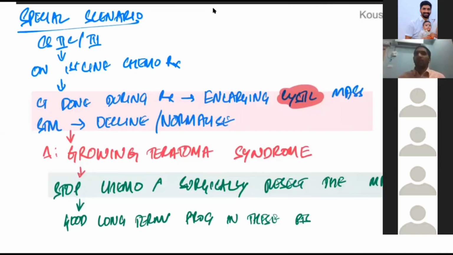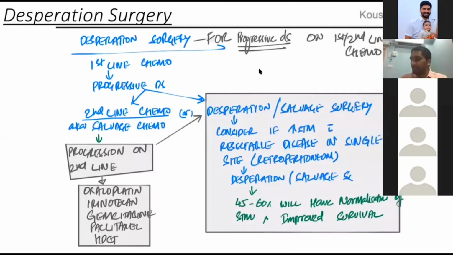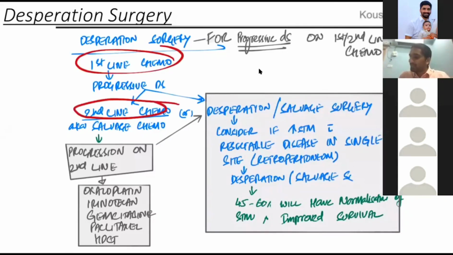And I will tell you what is called desperation surgery, desperation RP-LND. Okay, my slides are not changing. Desperation RP-LND is a term that can be asked in an MCQ. When you do a surgery for a scenario where the tumor markers are elevated, you do a first line chemotherapy. If the patient is having progressive disease, you go for a second line chemotherapy.